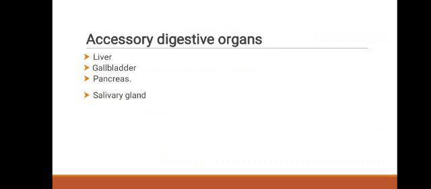Next, the different accessory digestive organs. In that, first liver, next gallbladder, next pancreas and last one salivary gland. All are considered accessory organs of the digestive system.